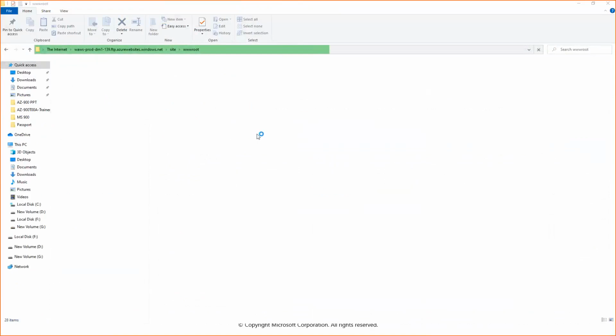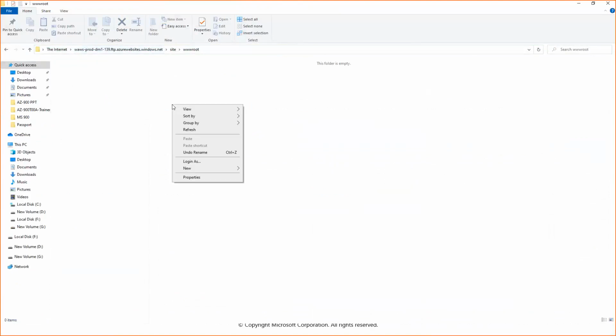So we are just logging into the root folder of that virtual machine, which we don't see and which we don't manage. We just copy our code here and we can straight away run our application from here. Is that fine?